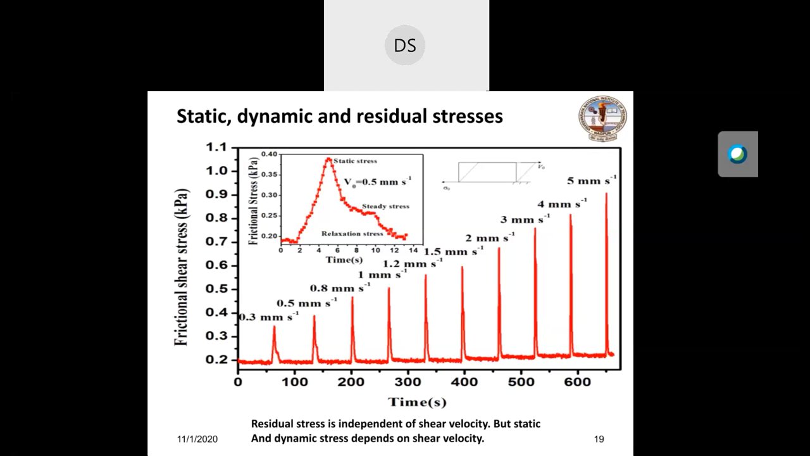Now here we are discussing three types of friction. Static friction is history dependent: it depends on the aging time and slip velocity. Dynamic friction does not depend on aging time, but depends on slip velocity. Residual stress is independent of aging time as well as slip velocity.